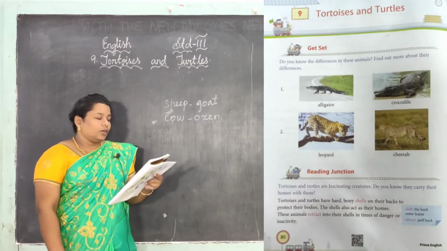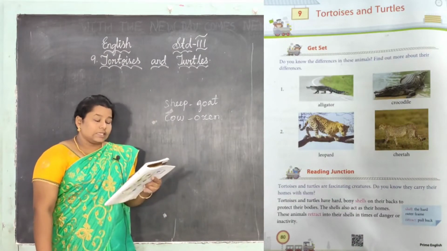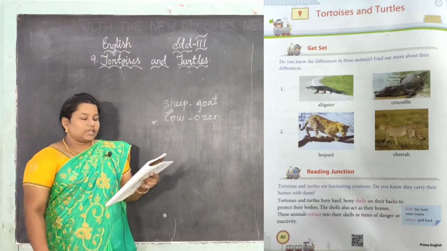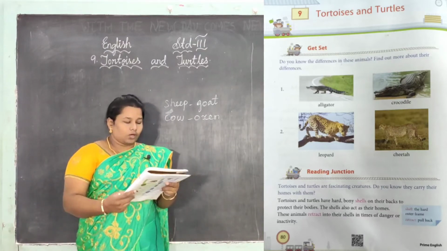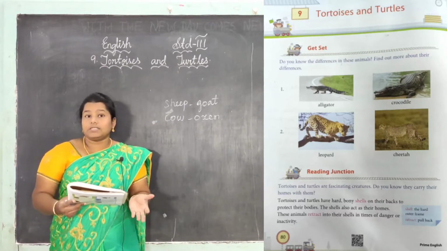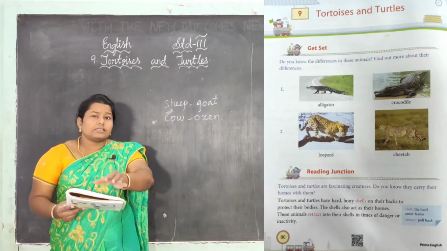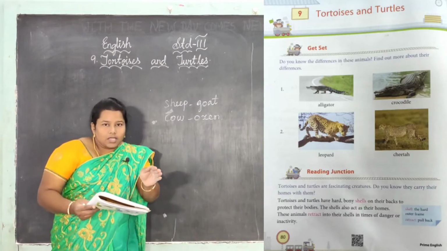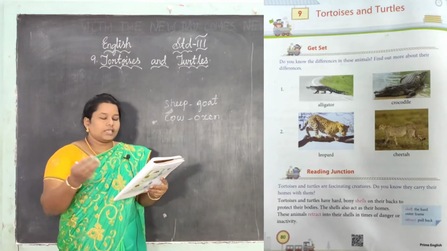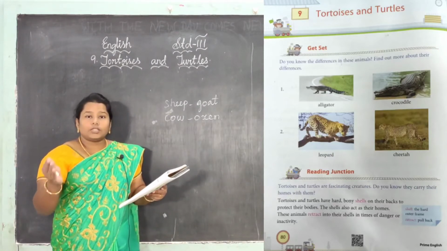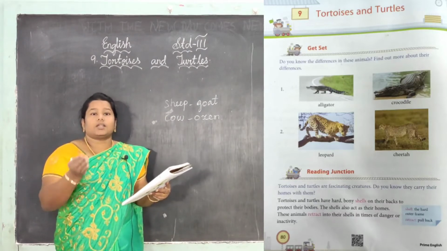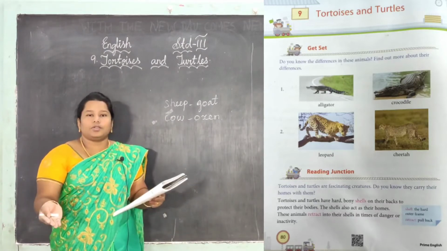See, Get Set. Do you know the differences in these animals? Find out more about their differences. See, some pictures are given. What is that? Alligator and crocodile. An alligator is just like a crocodile. It is also one type of crocodile, right? So both animals are like each other, one looks like the other.